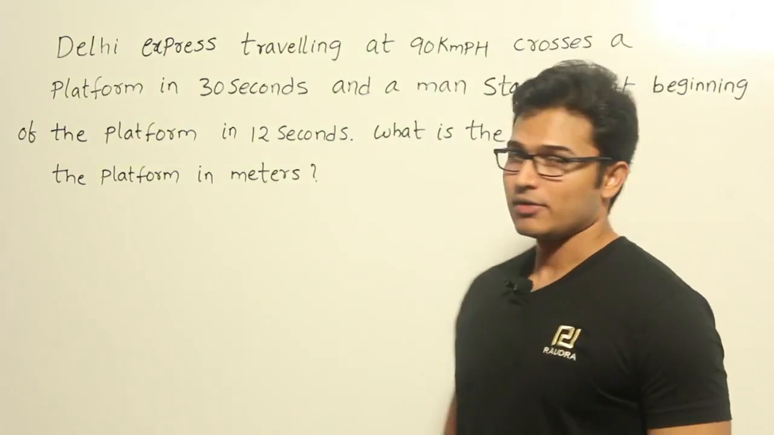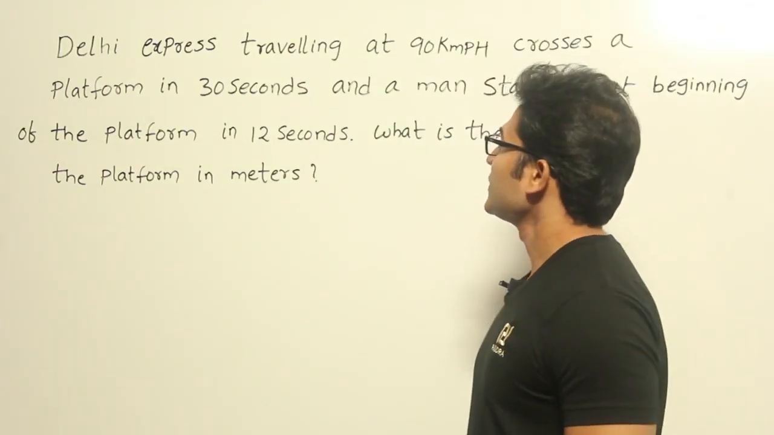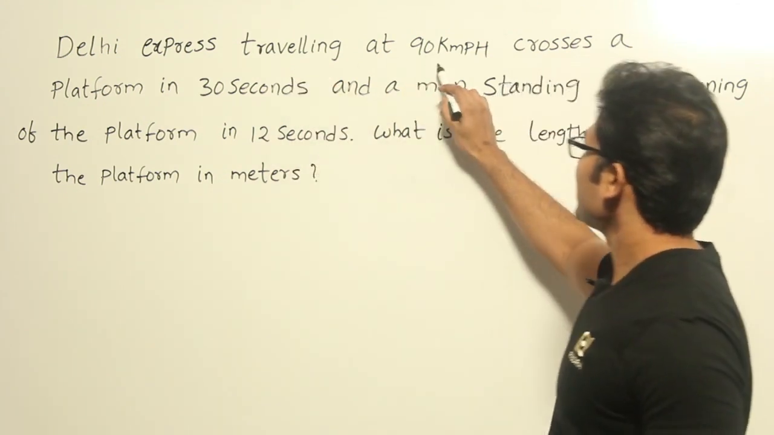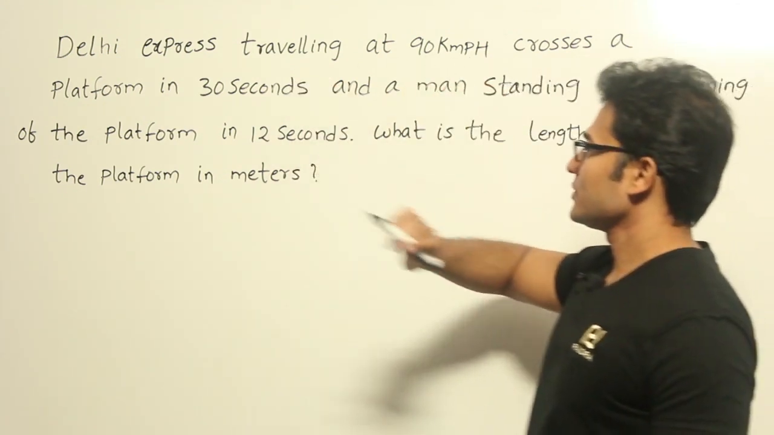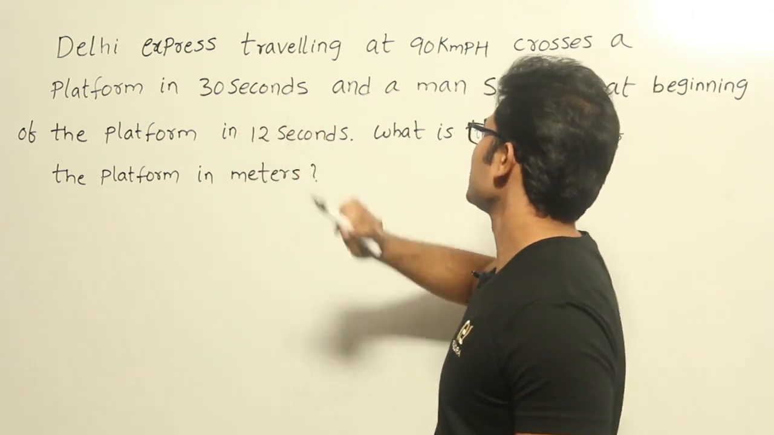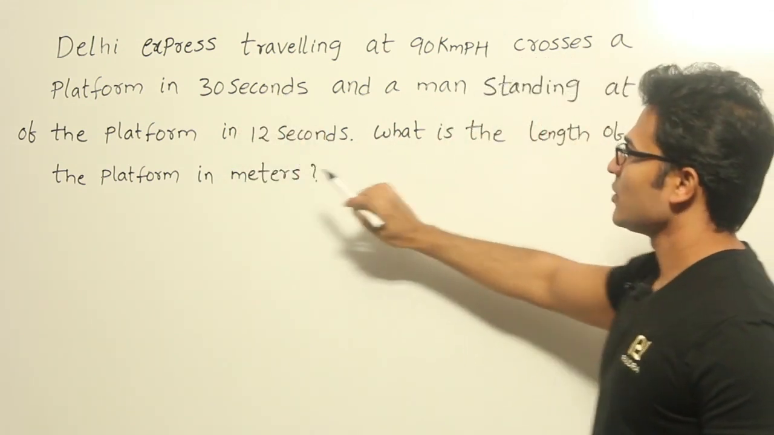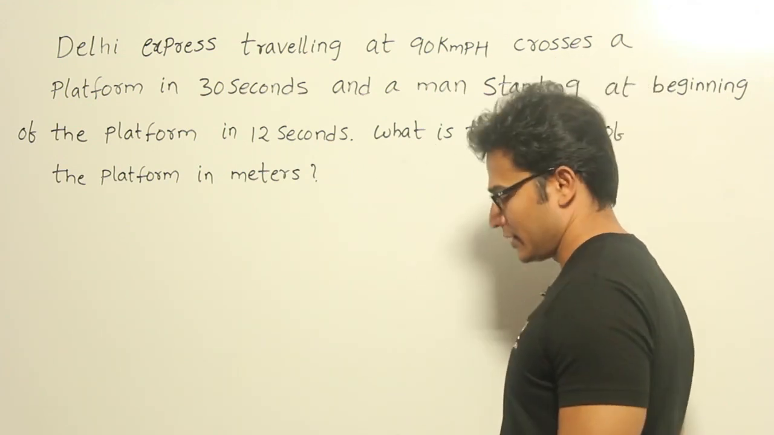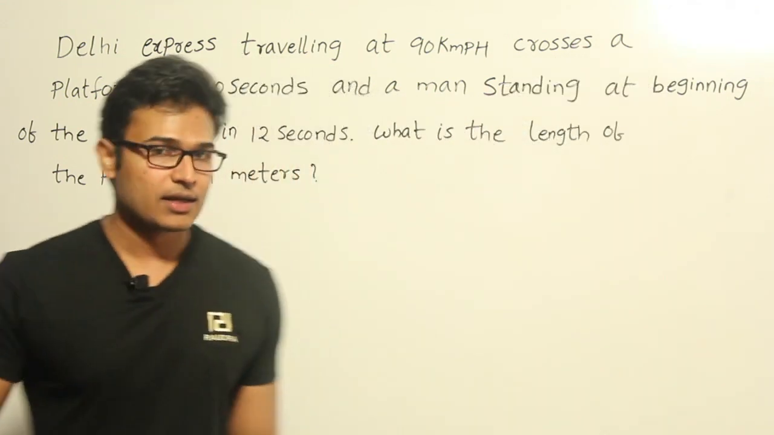Now let's see one more question on trains. Delhi Express means it is a train, okay. Delhi Express traveling at 90 kilometers per hour crosses a platform in 30 seconds and a man standing at the beginning of the platform in 12 seconds. Now what is the length of the platform in meters? So they are saying this.